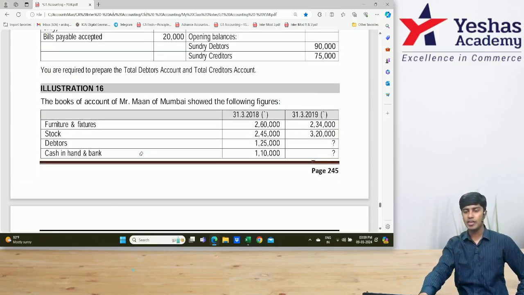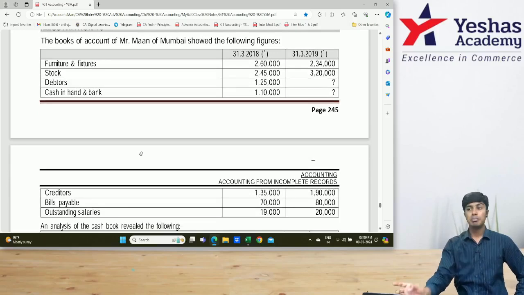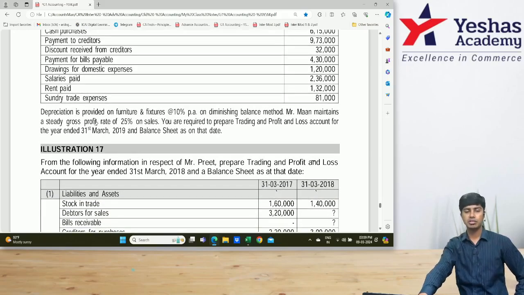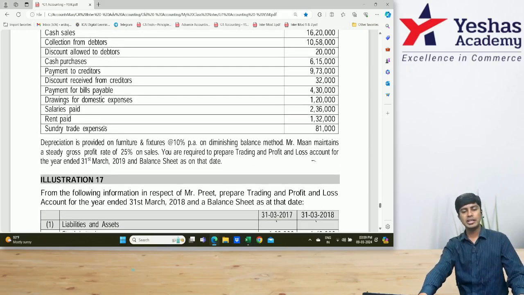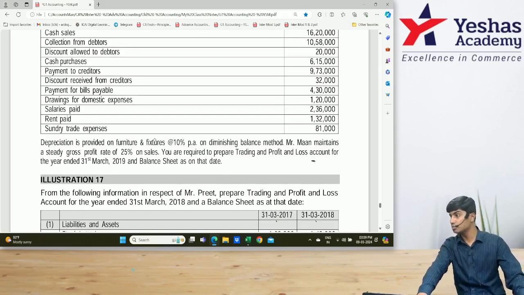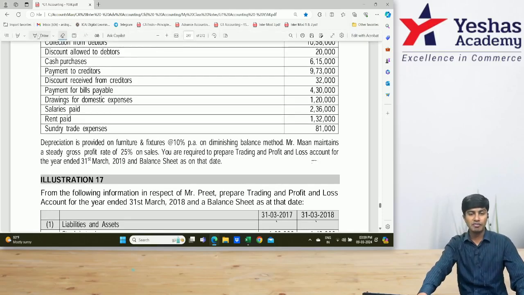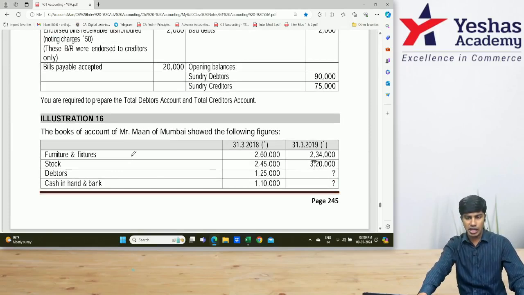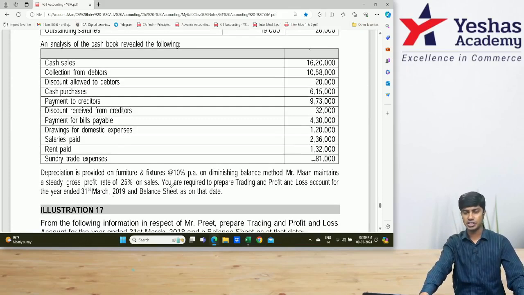He's kept the record of assets and liabilities opening and closing balances, but he has not prepared trial balance or ledger for them. We have to prepare. Other than this, he is also giving us some information, that depreciation is to be provided on furniture and fixtures at 10%. Under which method? WDV. Now, find furniture and fixtures in the question. Yeah, put 1 star on that. So there 2,60,000 is okay. 2,34,000 is incorrect. But I have to do 1 ledger, adjusting the depreciation adjustment.